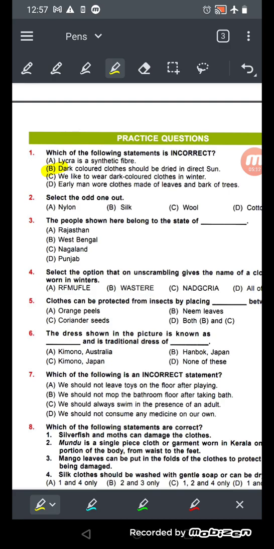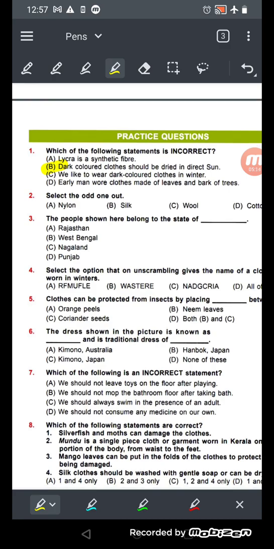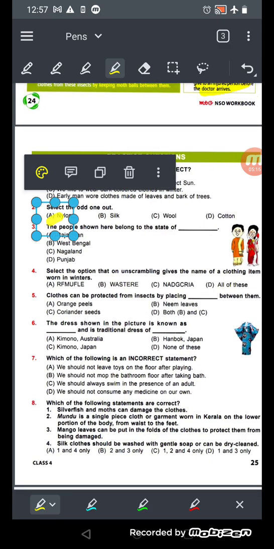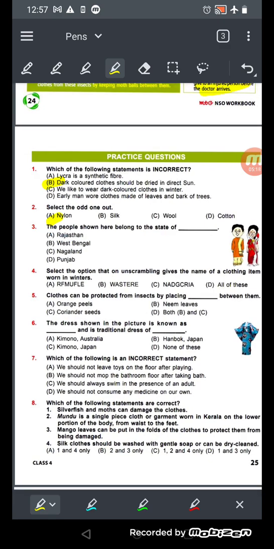Okay, now select the odd one. What is the odd one? We'll see. Nylon is a man-made fiber, silk is a natural fiber, wool is a natural fiber, cotton is a natural fiber. Then what will be the answer? Nylon. Okay, nylon is man-made and all the rest are natural.